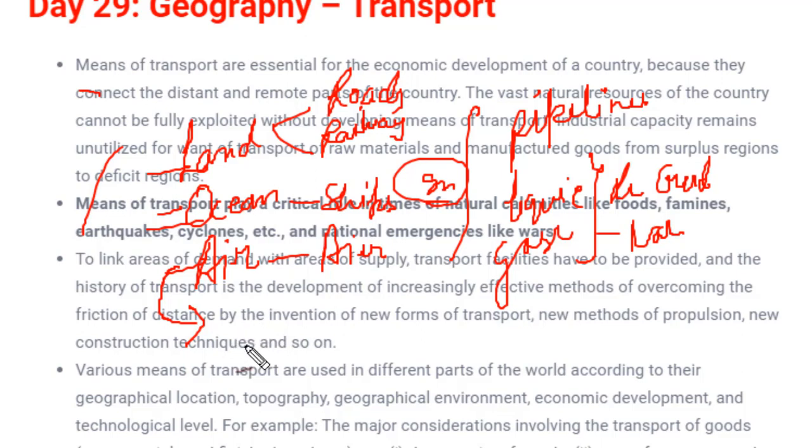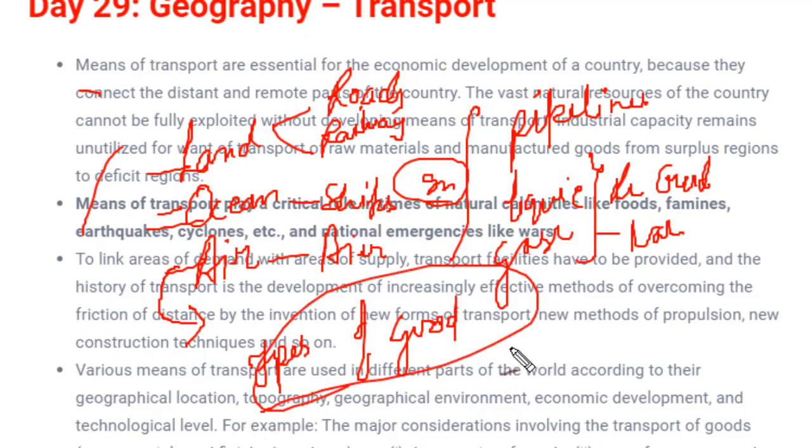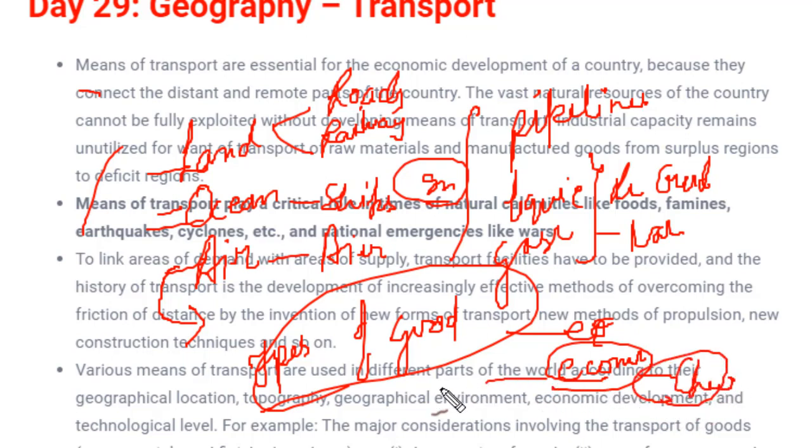Fine. And the importance of these transportation modes totally depends upon the types of goods that have to be transported. The types means the nature of goods, whether they have high economic value or low economic value. If they have very low economic value, then they will be transported through roads, or you can say the cheaper mode of transportation, so that the cost of the good doesn't increase any more.